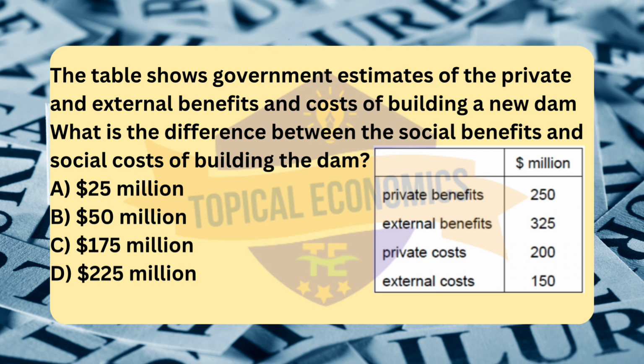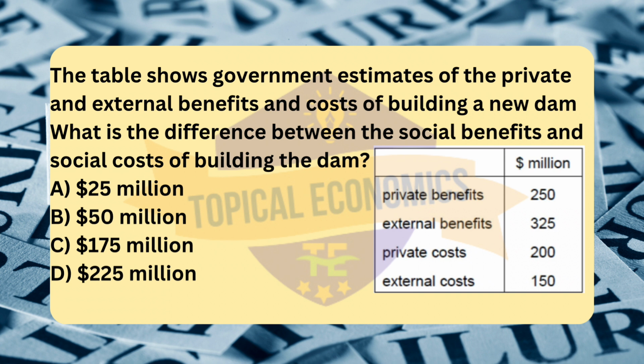Moving to question number 27. The table shows government estimates of the private and external benefits and costs of building a new dam. What is the difference between the social benefits and social costs of building the dam? A. $25 million. B. $50 million. C. $175 million. D. $225 million. Reference, 2018 May-June version 2.